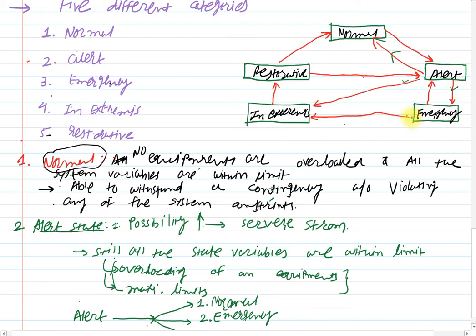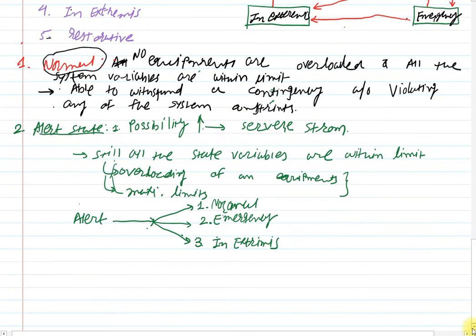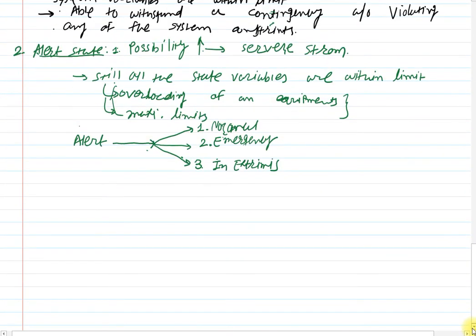Then the next one: it will be directly transferred into the in extremis condition from the alert state if a severe or major portion of the power system is lost. Then it will be directly transferred into the in extremis condition. Clear? If the disturbance is very severe, the in extremis state may result directly from the alert state. Clear? I hope you have clearly understood the alert state.